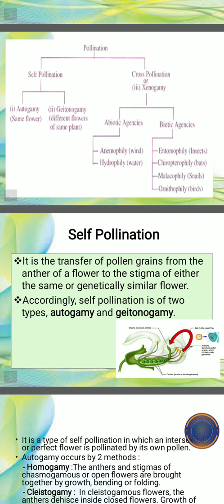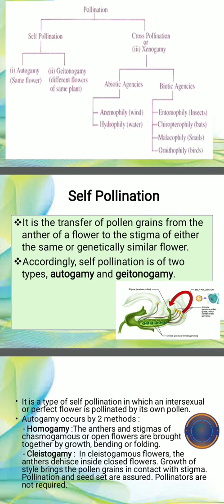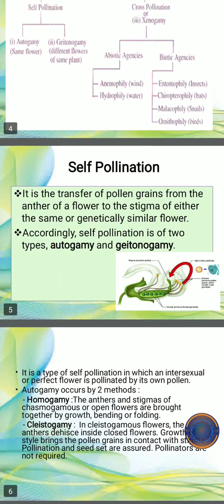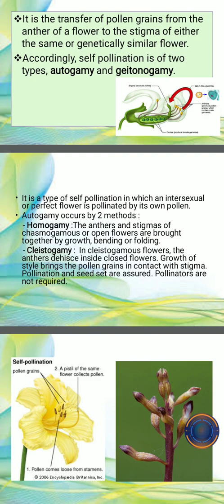First of all, today we will do self-pollination. Self-pollination is the transfer of pollen grains from the anthers of a flower to the stigma of either the same or a genetically similar flower. Accordingly, self-pollination is of two types, autogamy or geitonogamy. In autogamy, an intersexual or perfect flower, meaning one having both sex organs, anther as well as pistil, is pollinated by its own pollen.